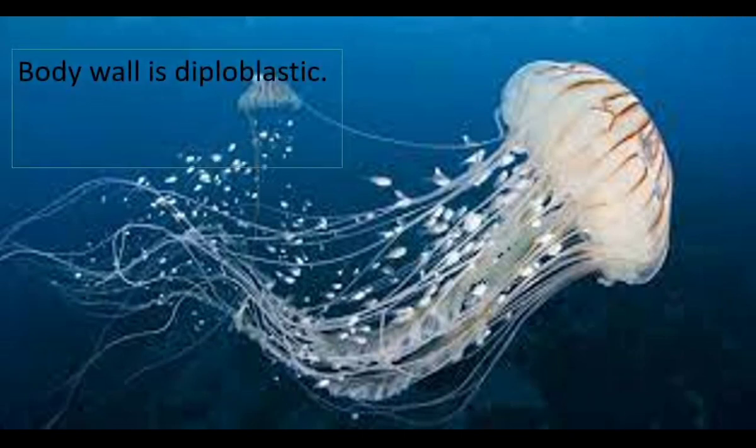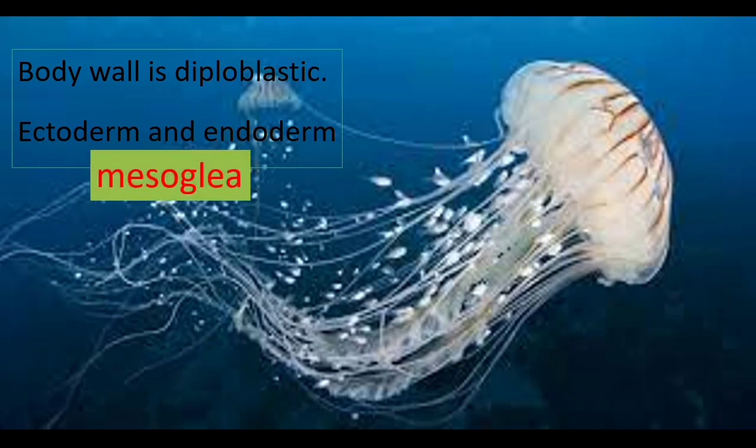Animals of coelenterates have two layers in the body wall, so they are diploblastic animals. The two layers in the body wall are outer ectoderm and inner endoderm. In between endoderm and ectoderm, these organisms have mesoglea. Mesoglea is not made up of cells, so it is not considered a layer.